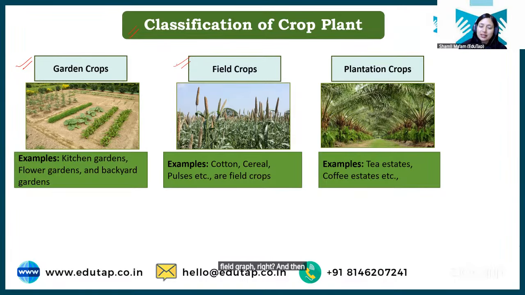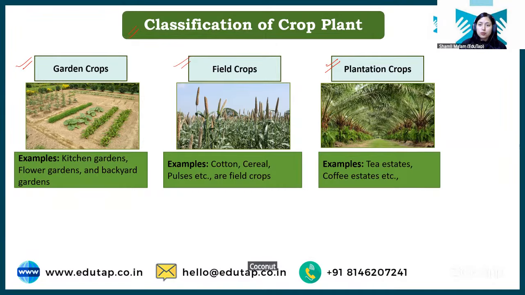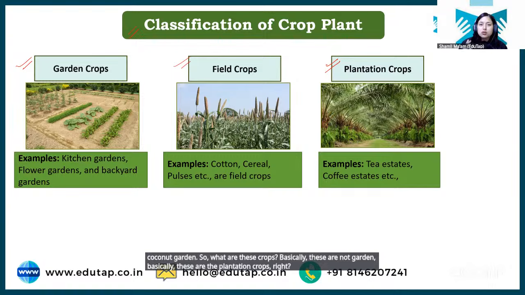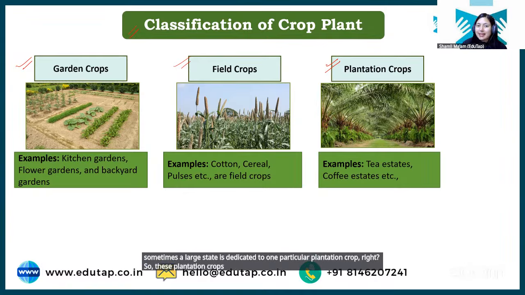And then we have another set of crops which is known as plantation crops. Now, students, there are a few crops, like you might have seen tea garden, coffee garden, rubber garden, coconut garden. So what are these crops? Basically, these are not gardens. These are plantation crops, right? Sometimes a large estate is dedicated to one particular plantation crop. These plantation crops are basically perennial in nature.